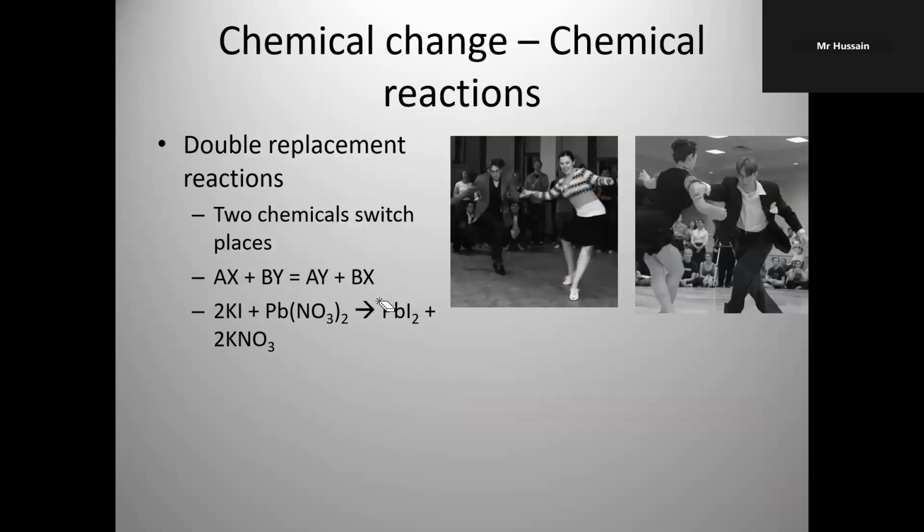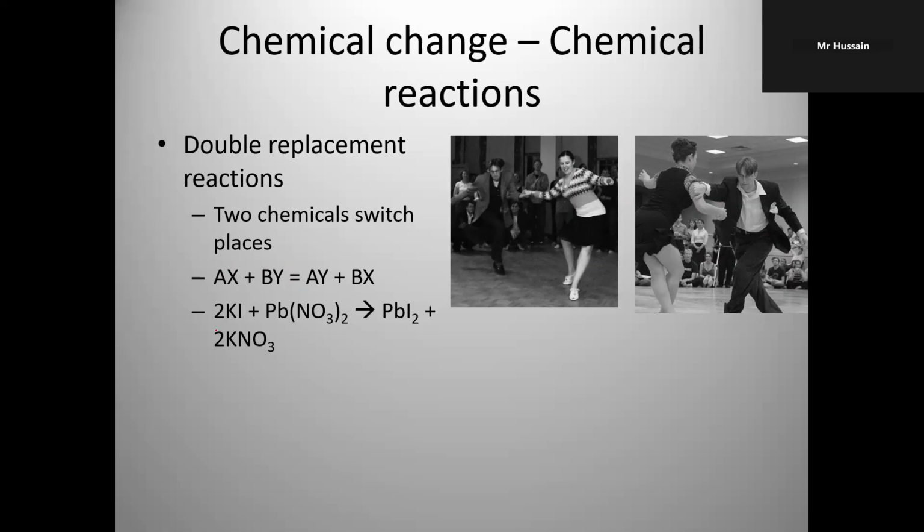Double replacement reaction. Two chemicals switch places. And you can look at this picture so you will get an idea in real life. See here, AX plus BY. And what happens now? On the right side, A reacts with Y and B reacts with X. This is a skeleton example.